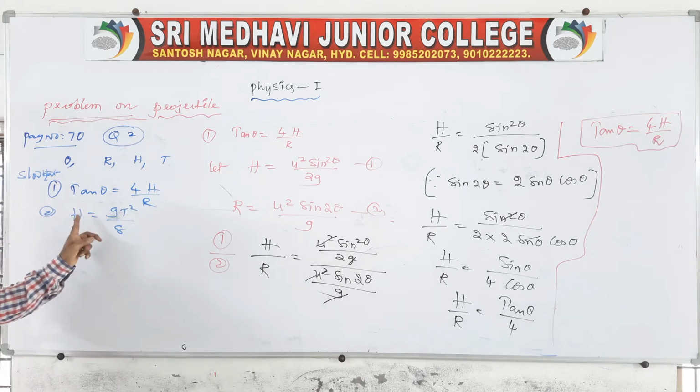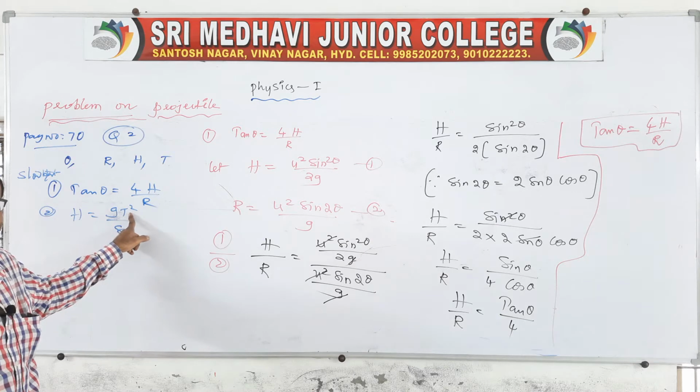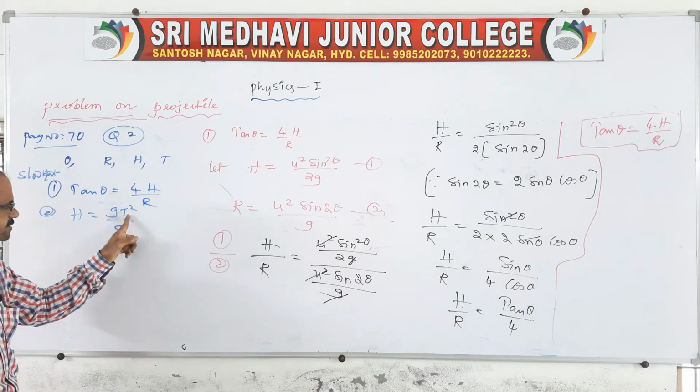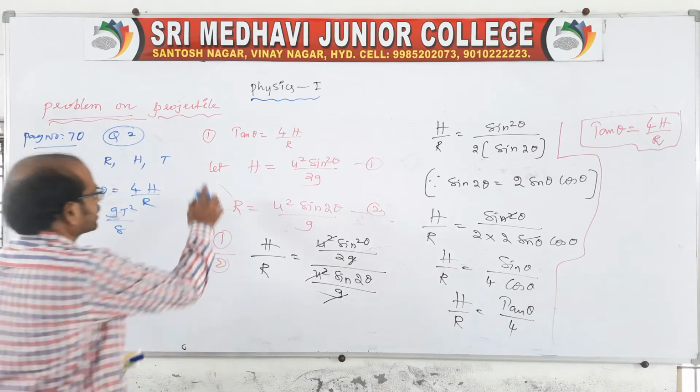The relation is between H and T square. But we have time of flight, no, it is 2u sin theta by g. But here the T square is there. I'll tell you related to the second proof.